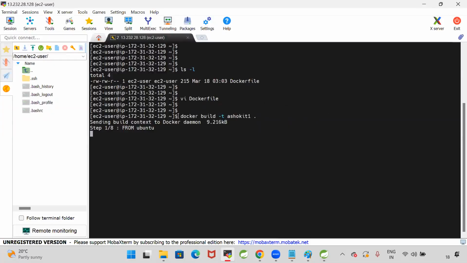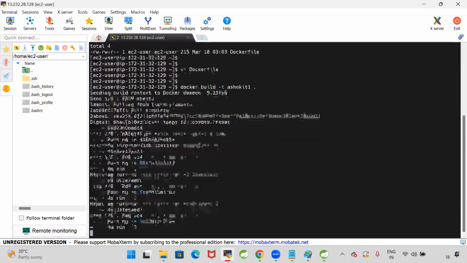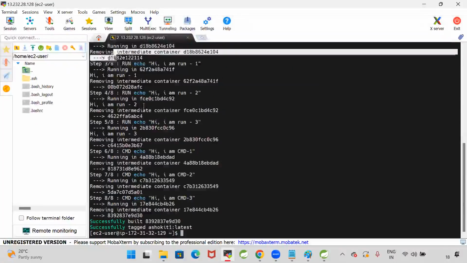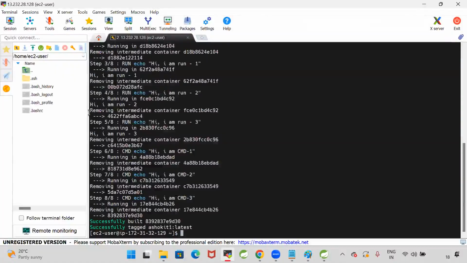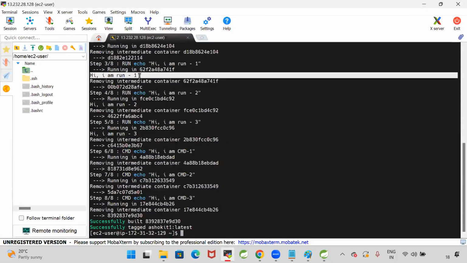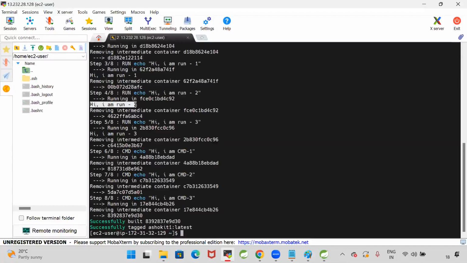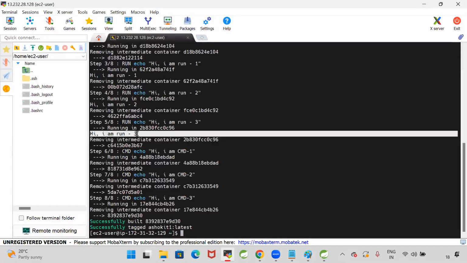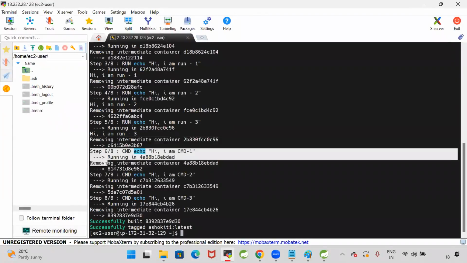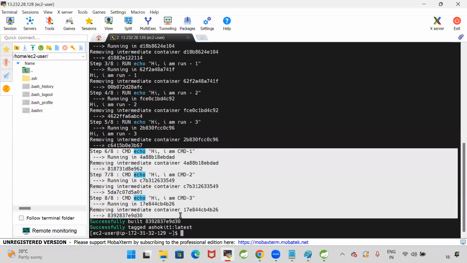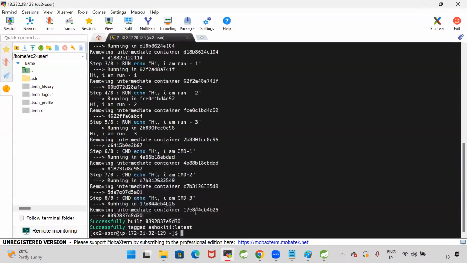Now you see, when I execute docker build -t image name and dot, it pulls the Ubuntu image from Docker Hub and creates my Docker image. The RUN instructions executed: first RUN instruction output, second, third. Three RUN instructions are executed as I am creating the image. I am not getting any output from CMD because CMD instructions execute while creating the container.